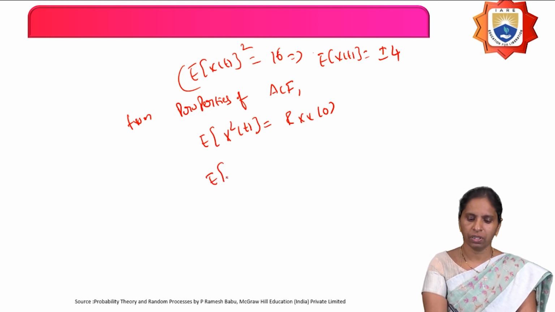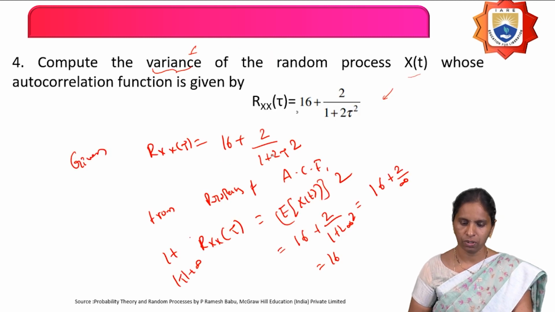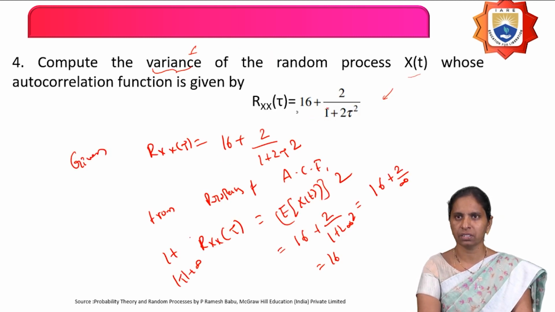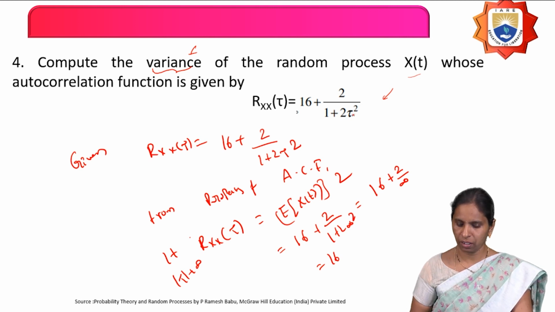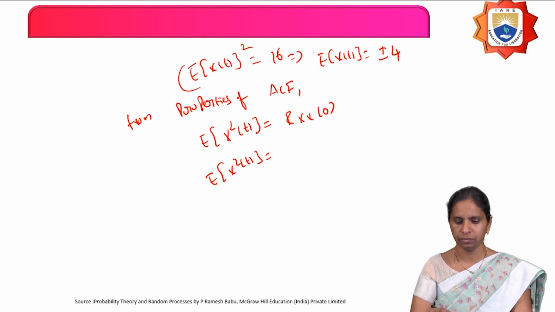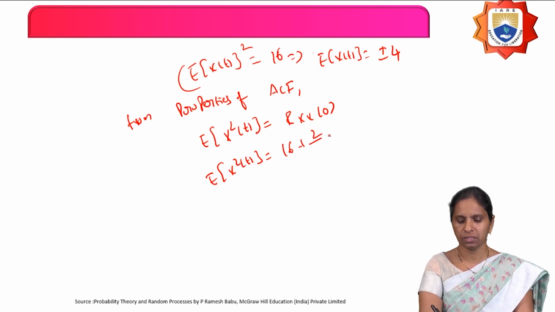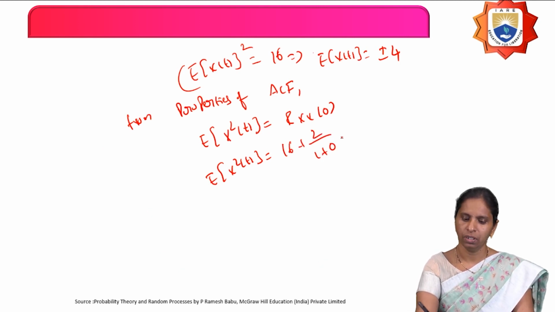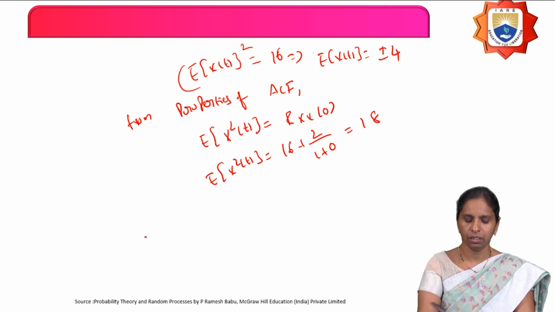Therefore, what is E of x square of t here? That equals Rx of 0. So what is Rx of 0? In this given autocorrelation function, substitute tau equals 0. Then you can obtain 16 plus 2 by 1 plus 0. It equals to what? 18.